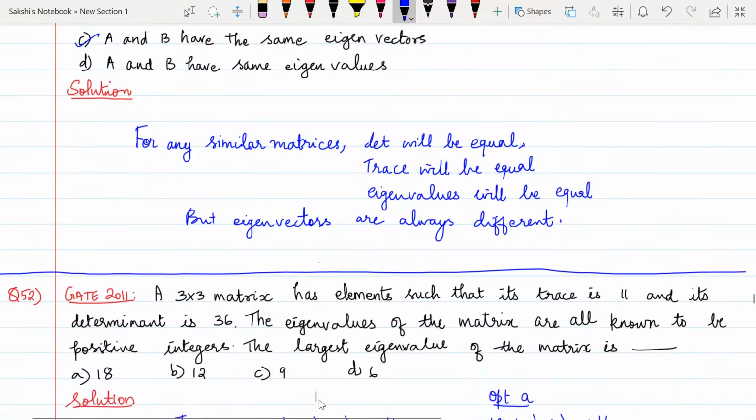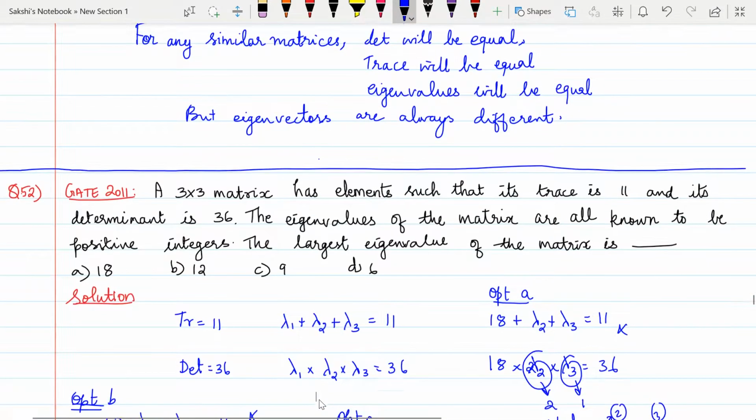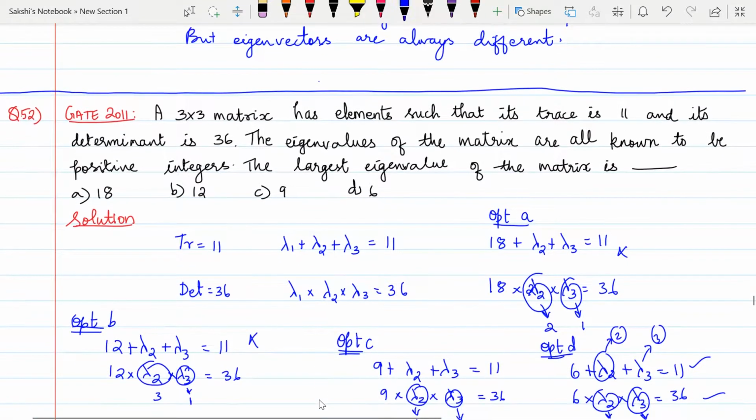So next, which is question 52, from GATE 2011. Here, we have a 3 by 3 matrix whose trace is 11 and determinant is 36. If you have the trace, you can just add the eigenvalues, which is equal to 11. The determinant is 36, therefore we can take the product lambda 1 into lambda 2 into lambda 3, and we get 36.